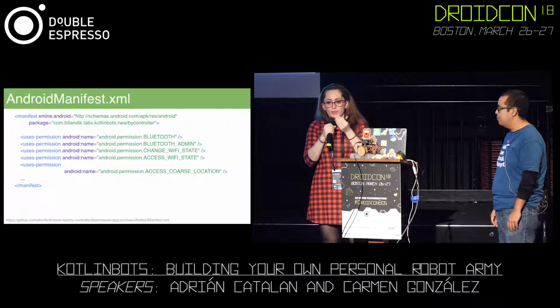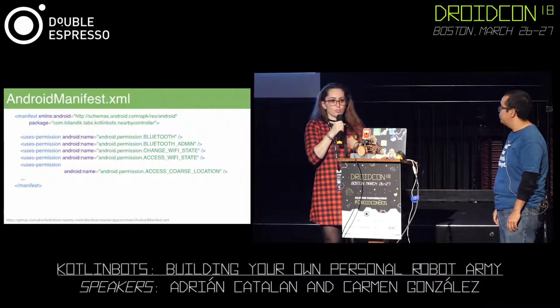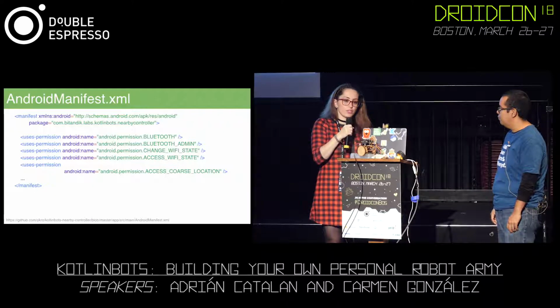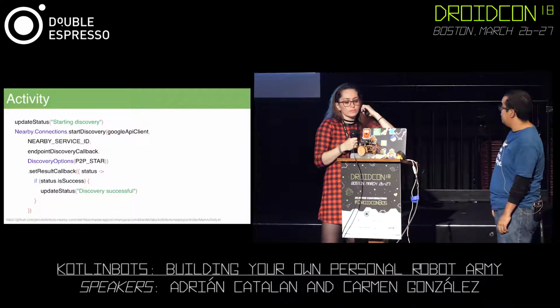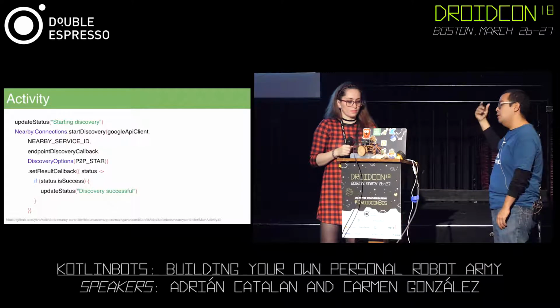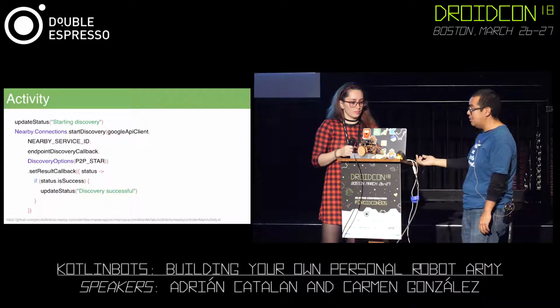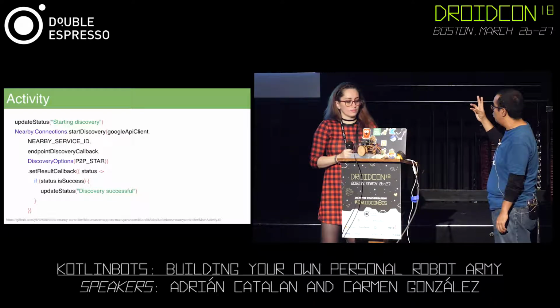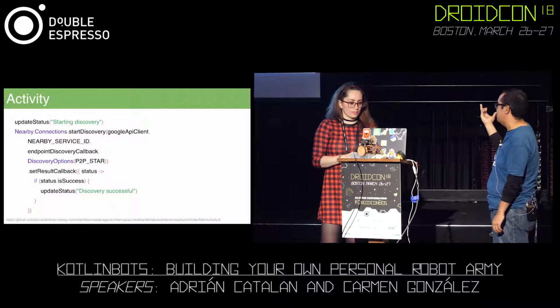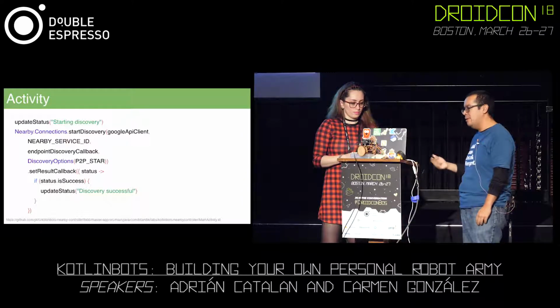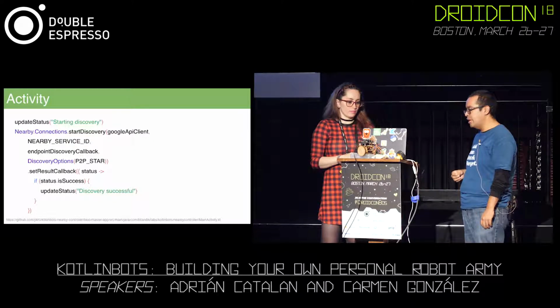So if we were telling it to go forward, go back, stop, turn, everything, we are going to do it through answering the call. And as we mentioned before, here we're doing the discovery. The process includes accepting on both sides. So in this case, we're checking if the status is a success, and then update that status as a message on the app. Let's get to the next one.